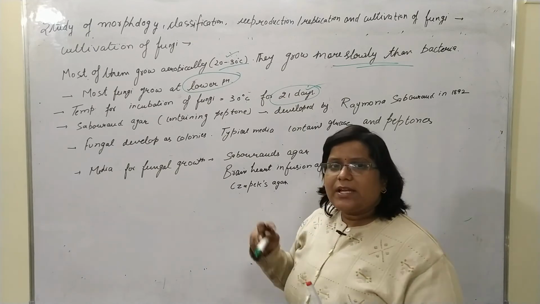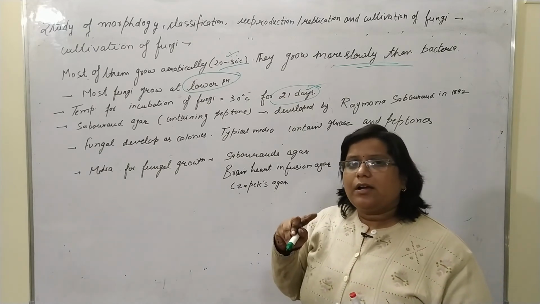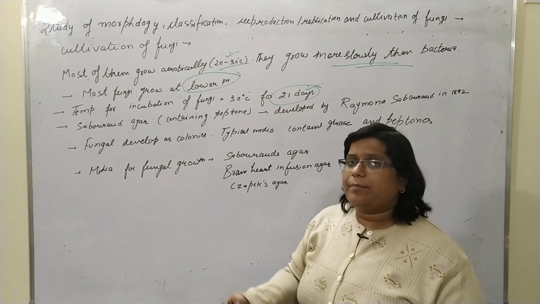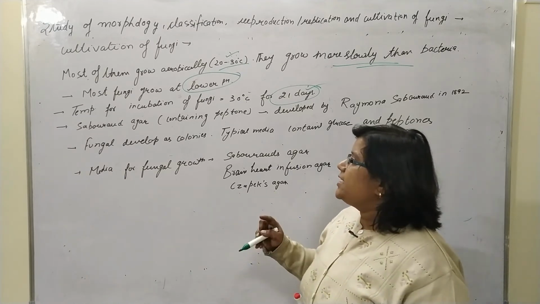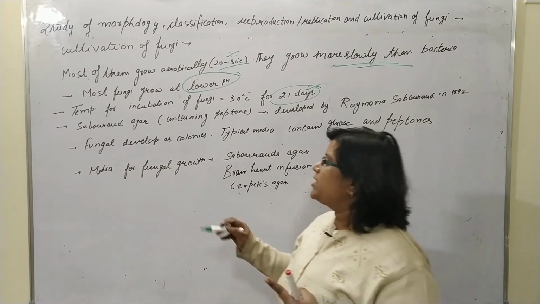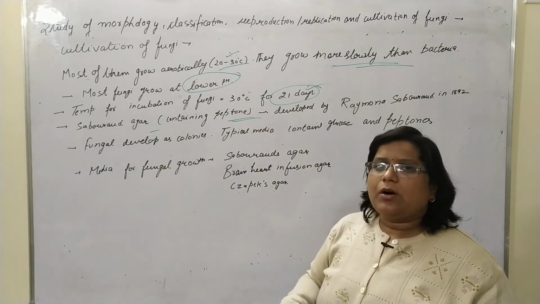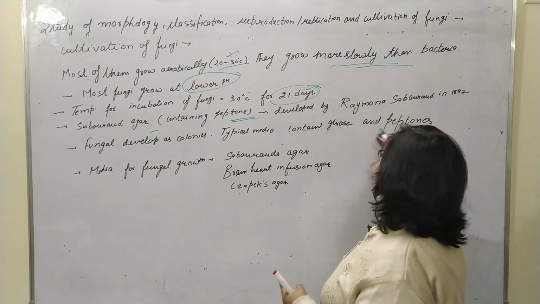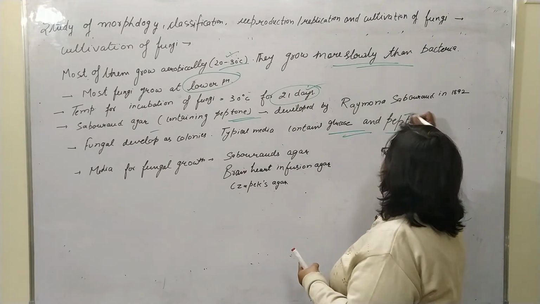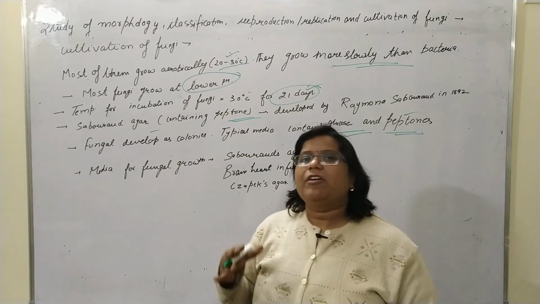Okay, so that is why they grow more slowly as compared to bacteria. Generally the best medium is Sabouraud agar, which generally contains peptone, because a medium containing peptone and glucose is more suitable for fungal growth.